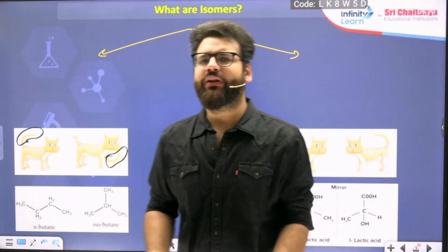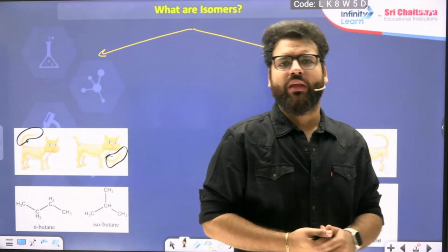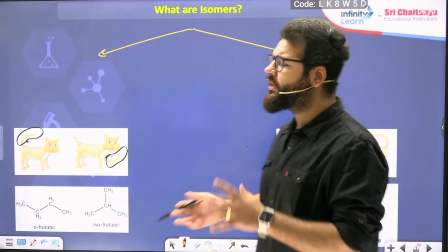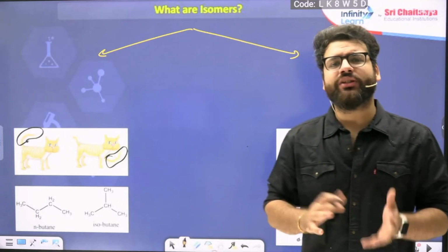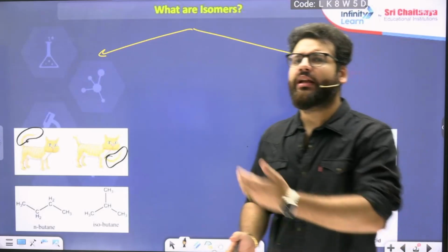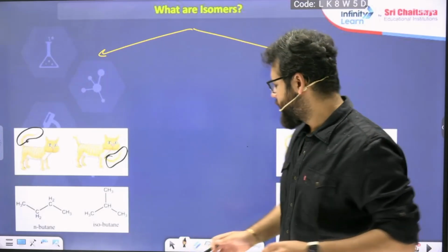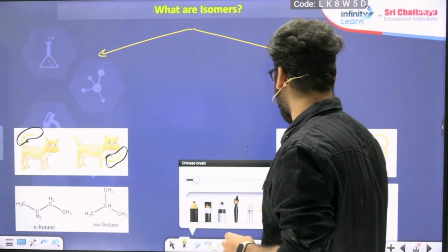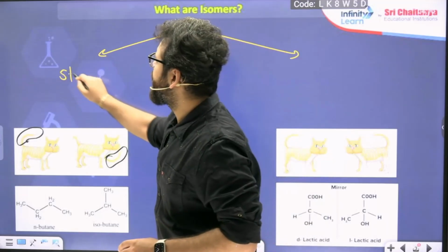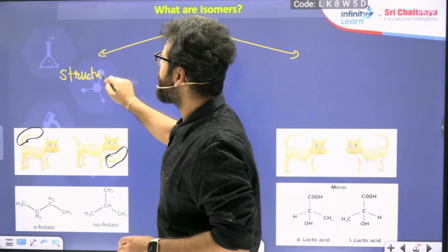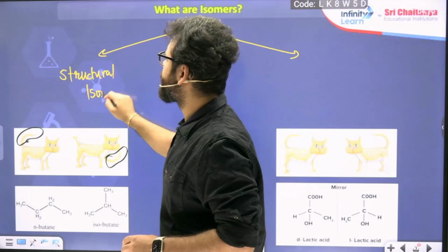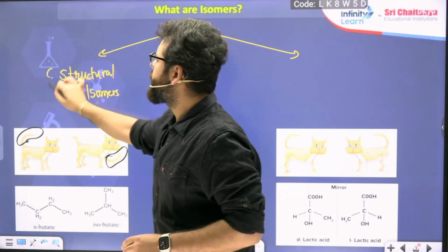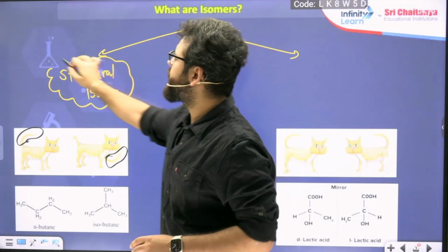So these are two different cats. This cat has a different constitution, a different structure only. One has a tail at the back, one has a tail in the front. So this is an example of structural isomers.